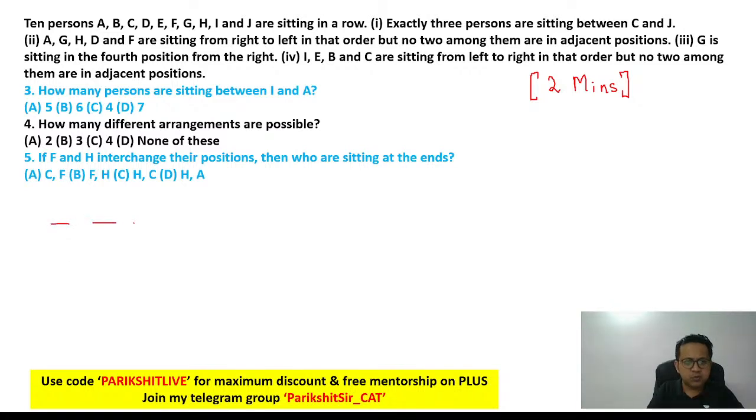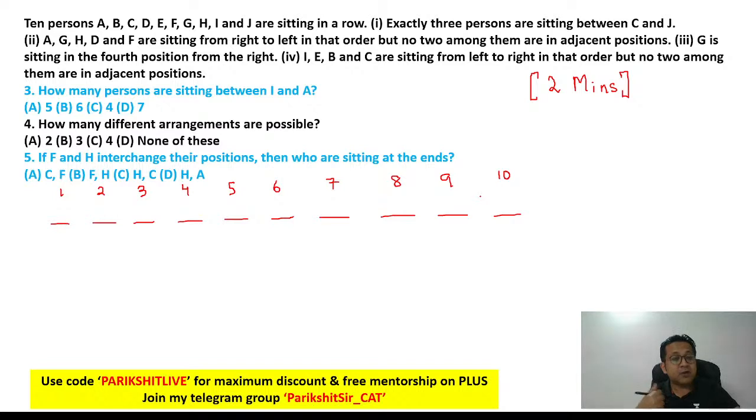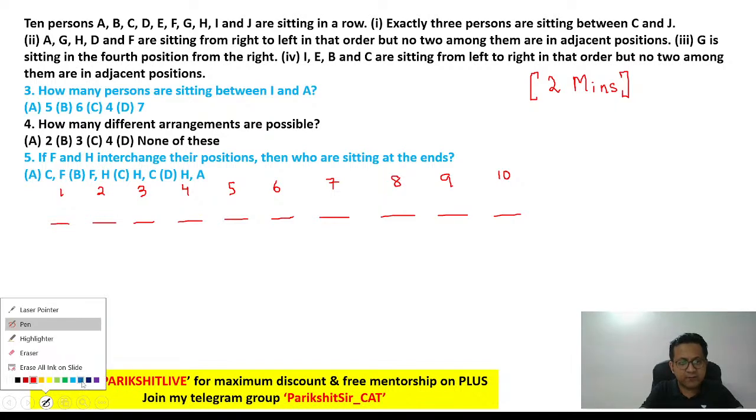So 1, 2, 3, 4, 5, 6, 7, 8, 9, 10. Let's label them. I've just labeled this. This labeling is just for me. You don't have to label it. Why do I label it? So that if I say position 2, you understand which position I'm referring to. It's just for my easy reference.